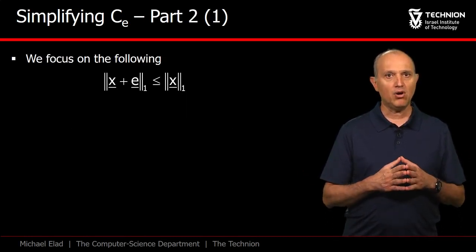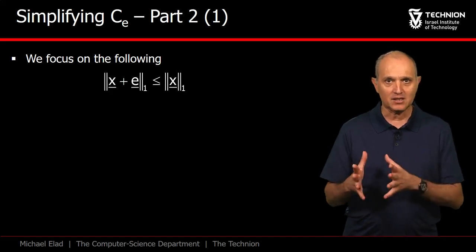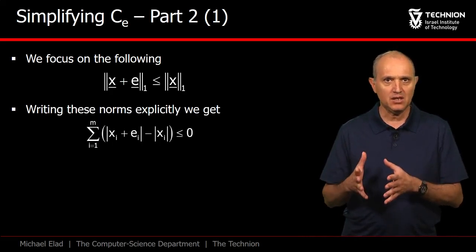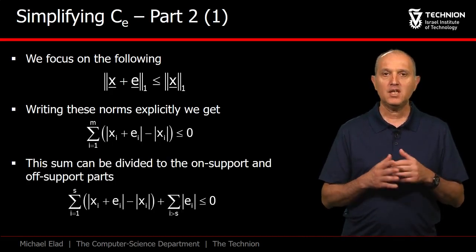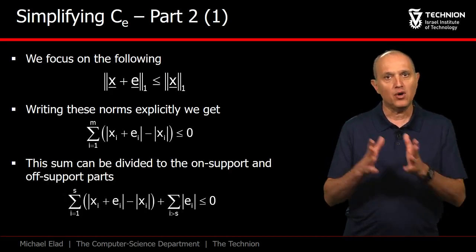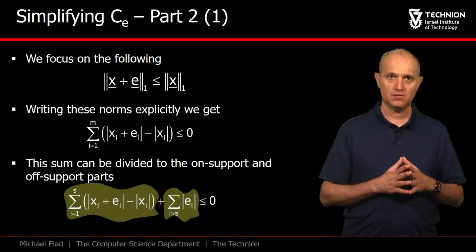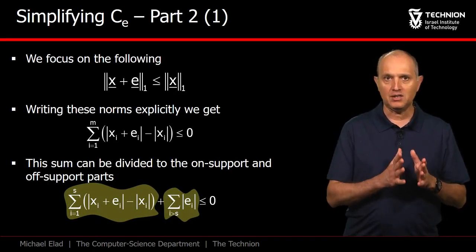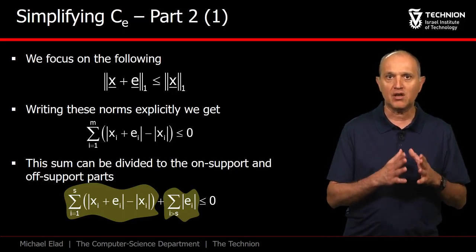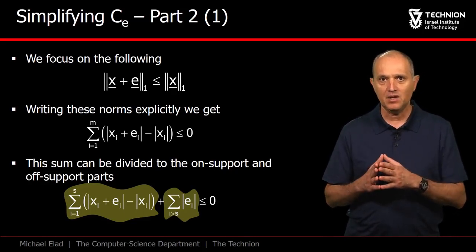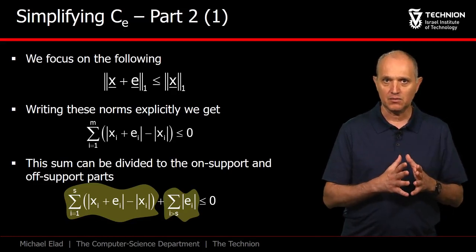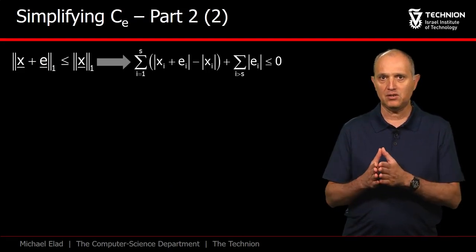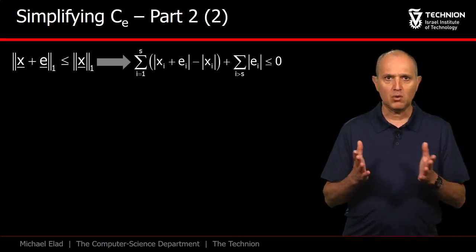Our set is defined over all vectors E such that when added to x, they decrease its L1 length or keep it the same. Writing this explicitly, we have this inequality. Let's break the summation into two parts, the on-support elements and the off-support ones. Note two things. First, as before, we should simplify our analysis by assuming that the on-support elements are the first ones. Secondly, in the off-support, xi are zeros, and therefore they vanish. We started with this condition and rephrased it to look like this. These two are equivalent, of course.